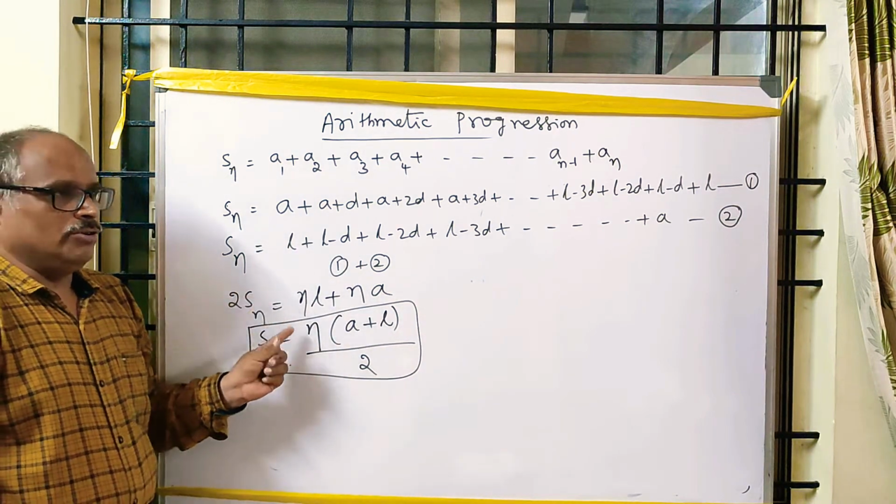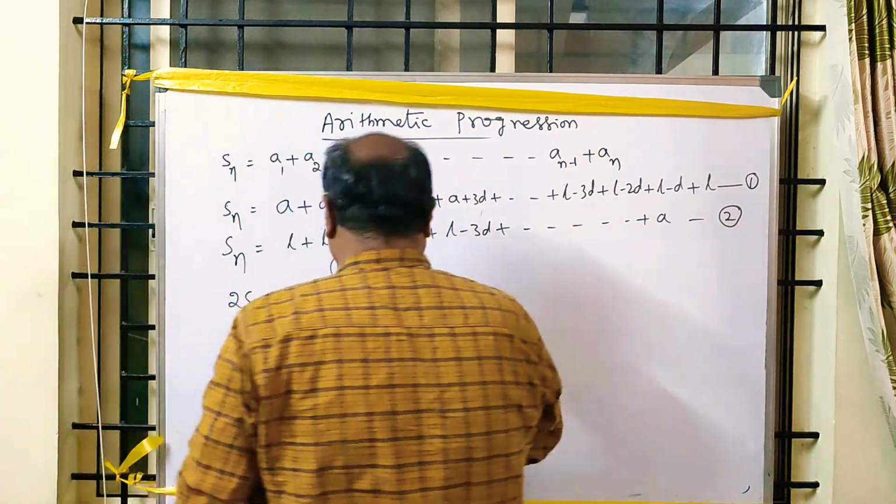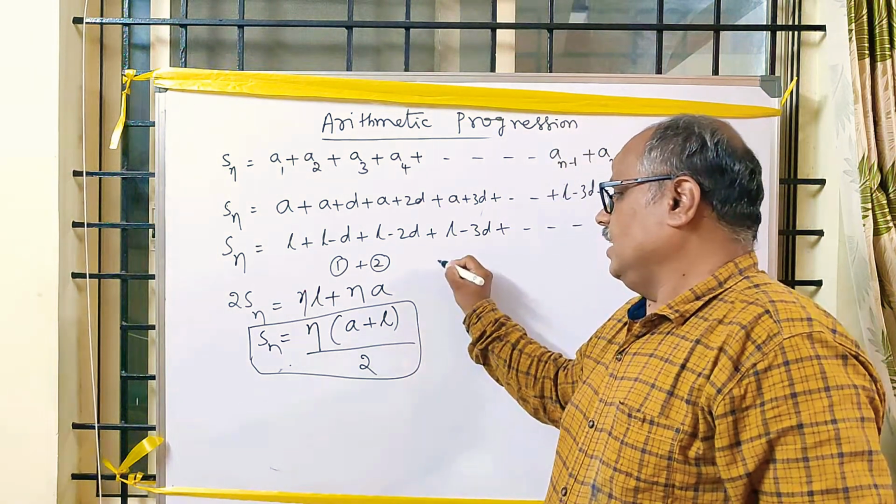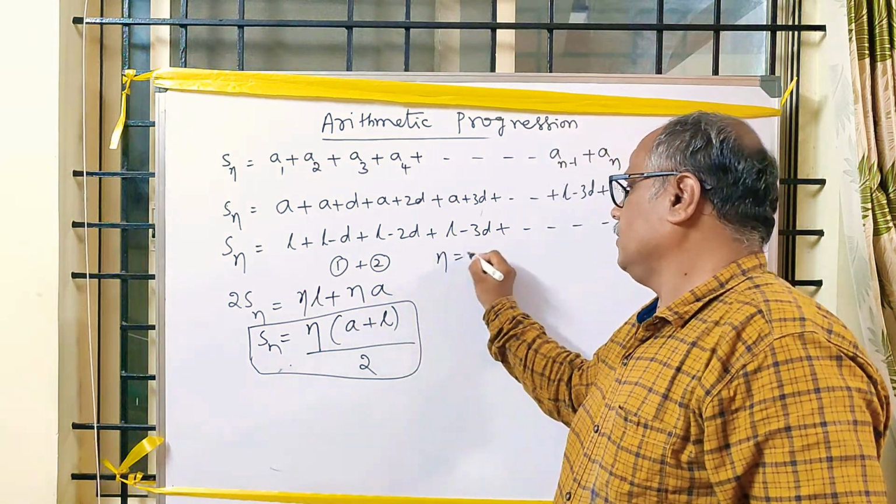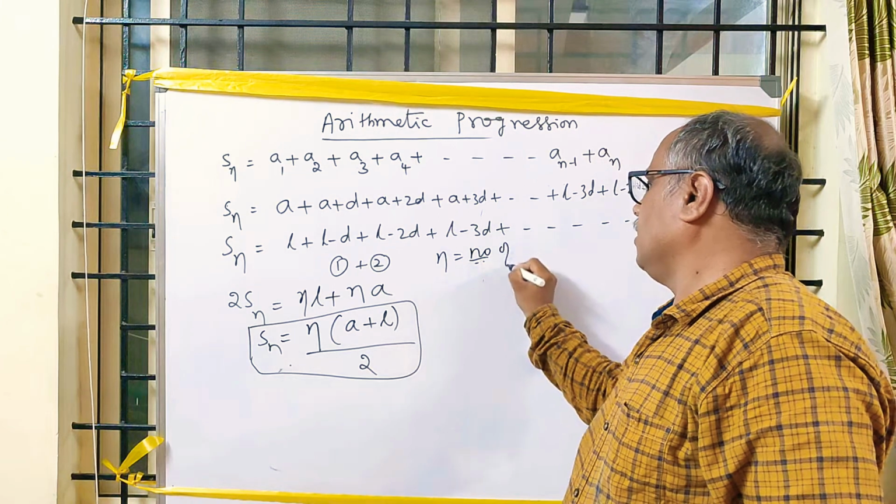Where are we going to use this formula? I will write it here. N is the number of terms. Number of terms are given.